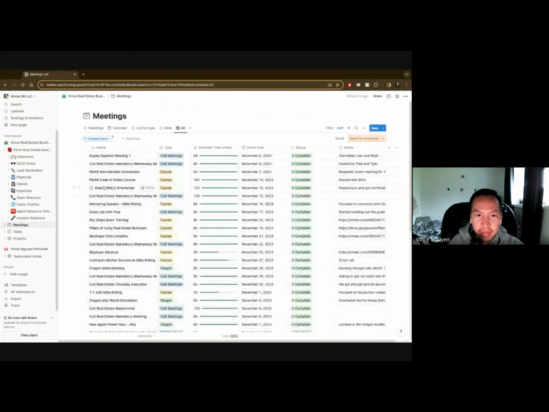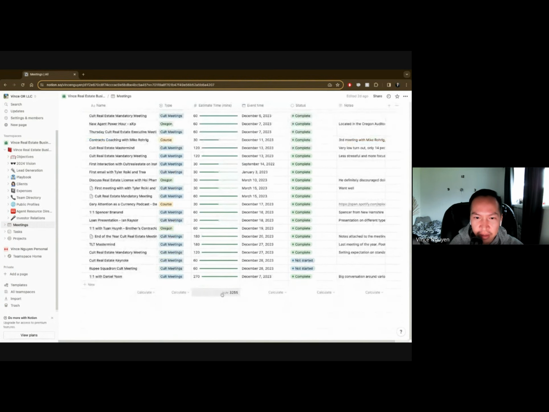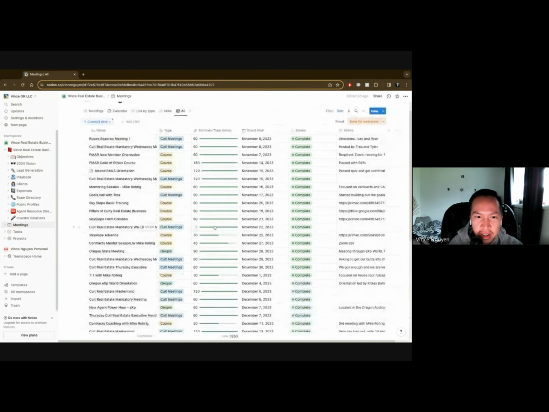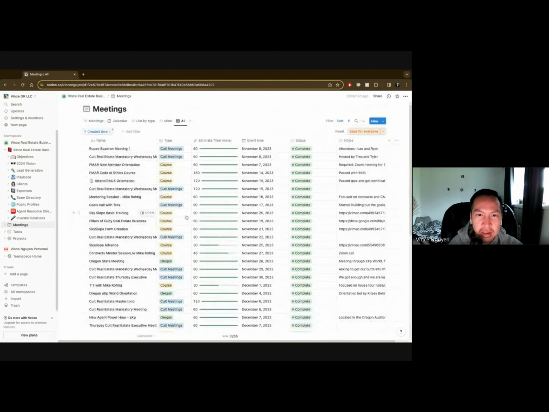I tracked every single meeting that I had in relation to the business, and so I tracked it all. And you have this sum tool at the bottom. So far, I've spent 3,255 minutes in meetings, either for the team or course meetings or just anything related to Oregon is how I categorize it so far.